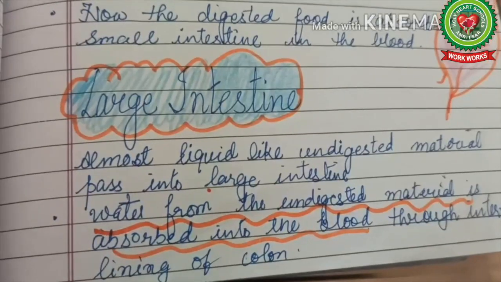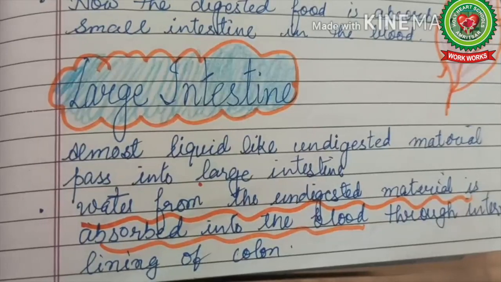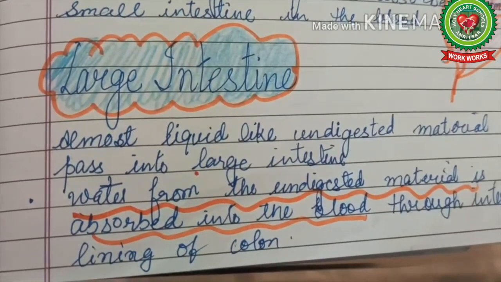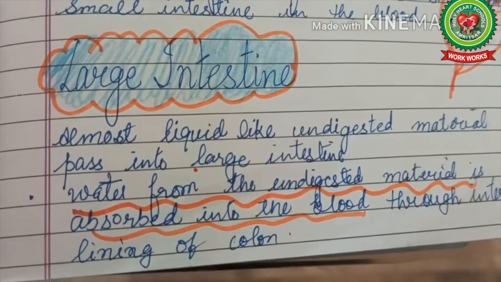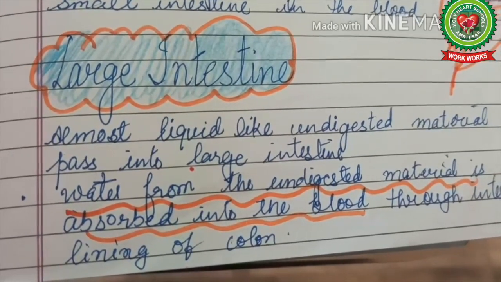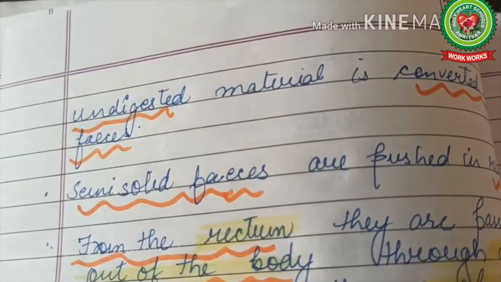Now the next is large intestine. Almost liquid-like undigested material passes into large intestine. Water from the undigested material is absorbed into the blood through internal lining of colon. The undigested material is converted into feces.